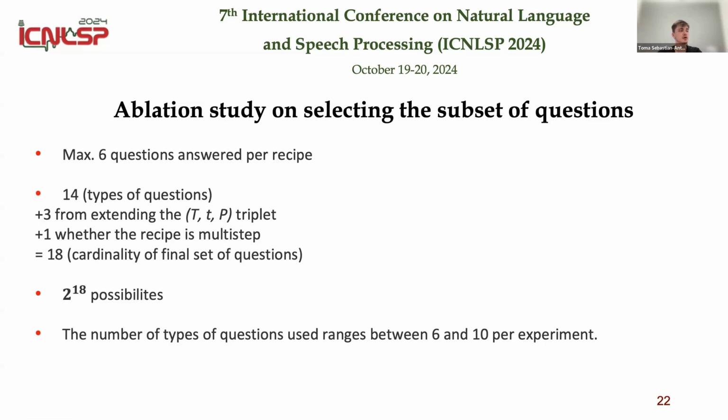So in total we have 18 types of questions. So this gives us two to the power of 18 possibilities to instantiate QDGF. And the number of questions used in every experiment is between 6 and 10, but it doesn't narrow down a lot. So we still have a lot of possibilities.